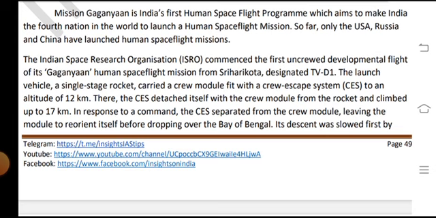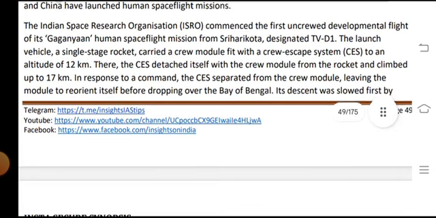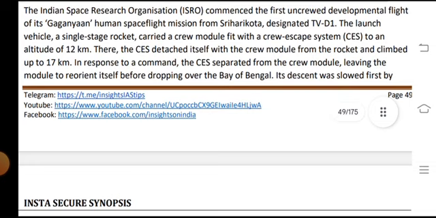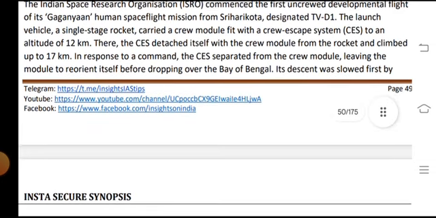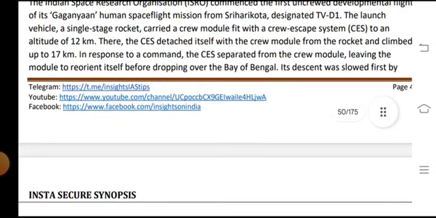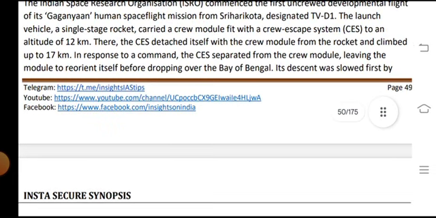So far only the USA, Russia and China have launched human space flight missions. The Indian Space Research Organisation, ISRO, commenced the first uncrewed developmental flight of its Gaganyaan human space flight mission from Sriharikota, designated TV-D1, the launch.